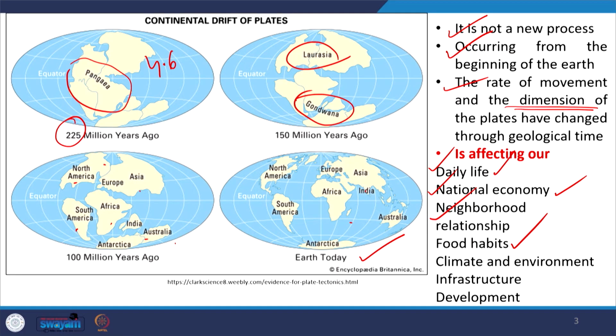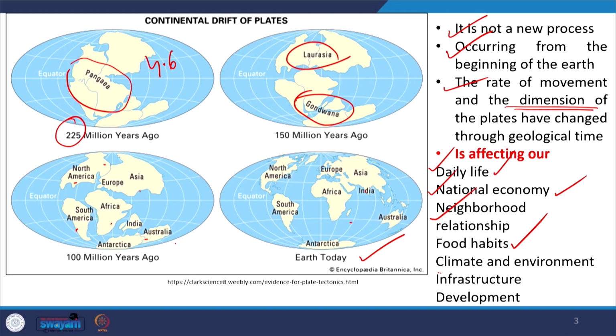Then our food habits are very much important. Food habit is directly or indirectly affected. For example, our crop habit is affected by plate tectonics, because it is affected by soil, and soil is affected by the rock types below. So, rock types are the product of tectonics.